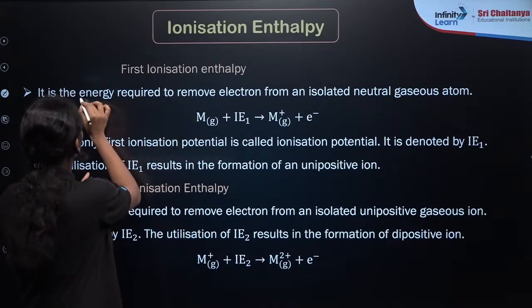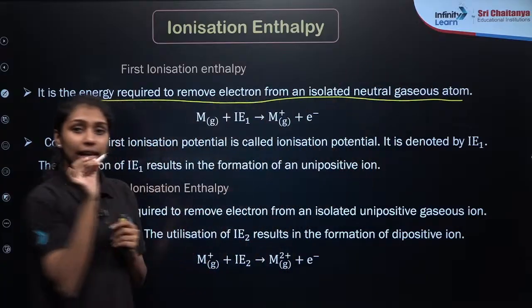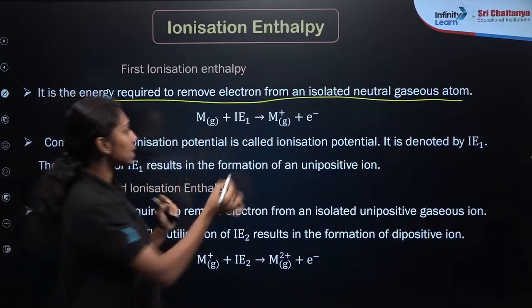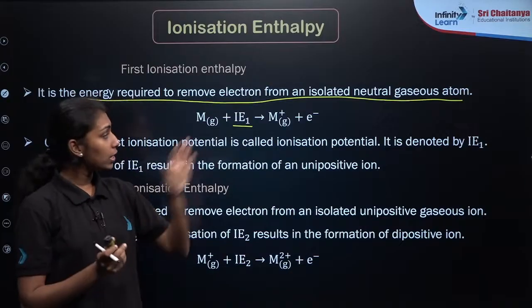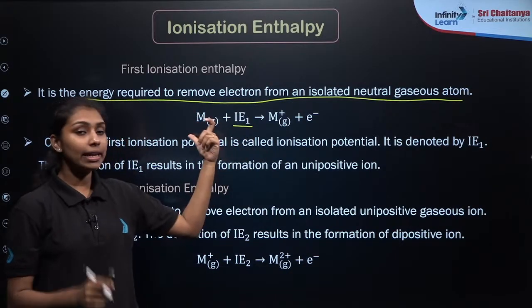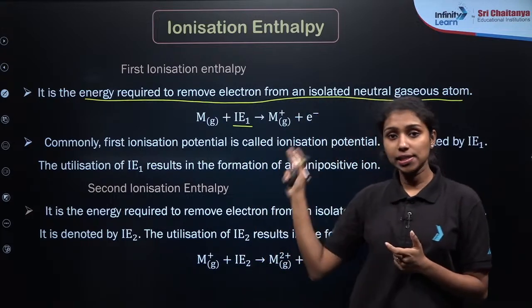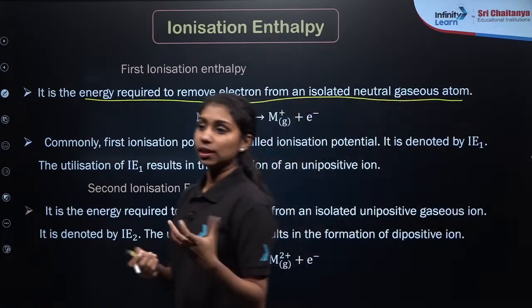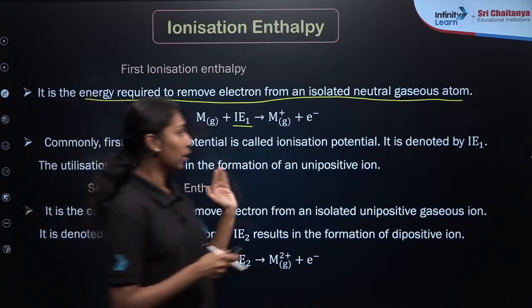if I am removing the last electron from an isolated gaseous atom, that particular energy required will be the first ionization enthalpy, represented by IE1. If I am losing the last electron from the particular isolated gaseous atom, I will be requiring some energy. That energy is known as the first ionization enthalpy. Clear?